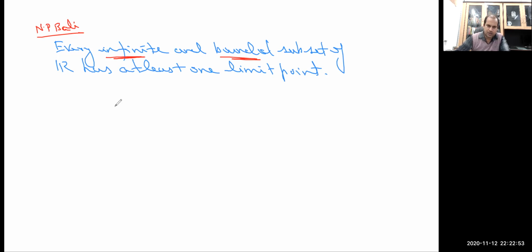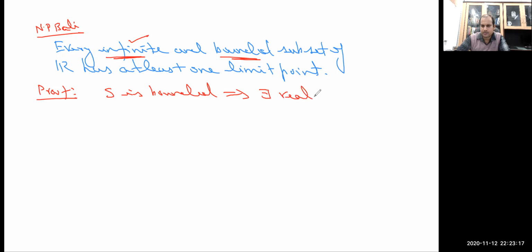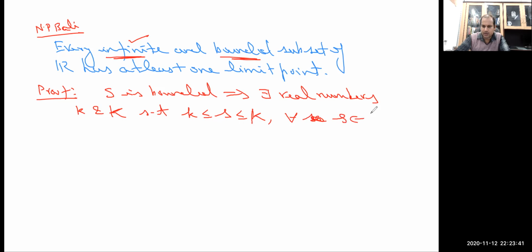So in the proof, since the set is an infinite and bounded subset of R, since the set is bounded, this implies there exist real numbers, using the definition of boundedness, say small k and capital K, both real numbers, such that k is less than or equal to s is less than or equal to K for every s belonging to the set, for every member of the set.